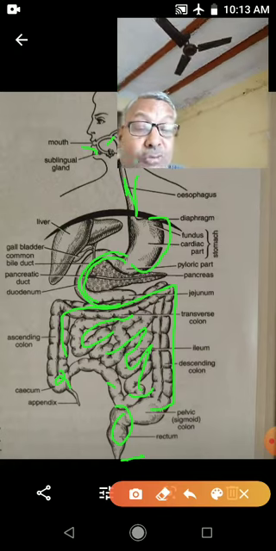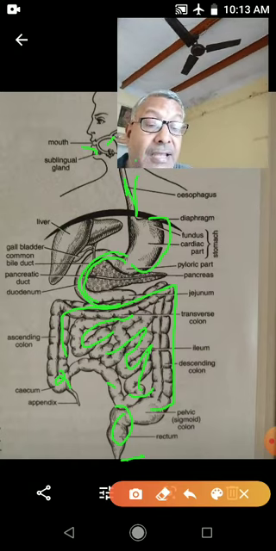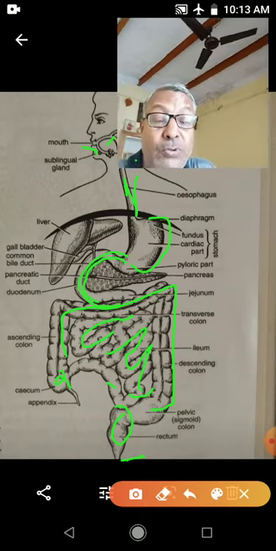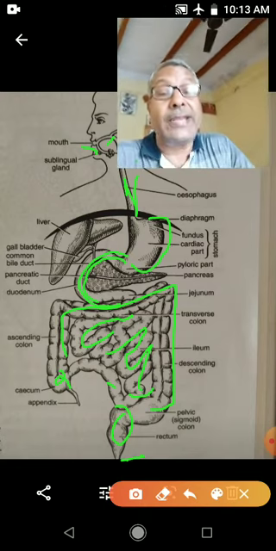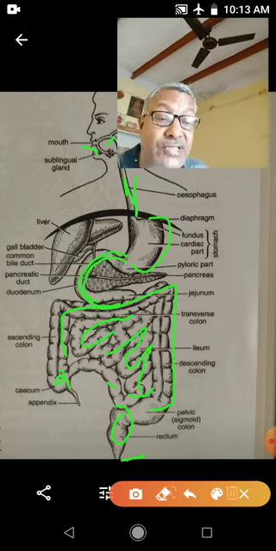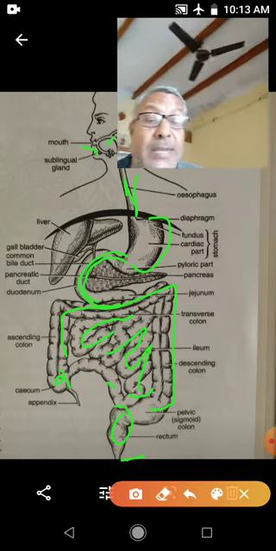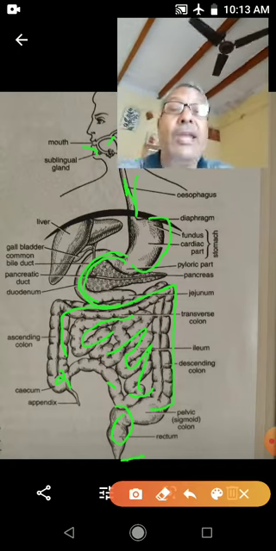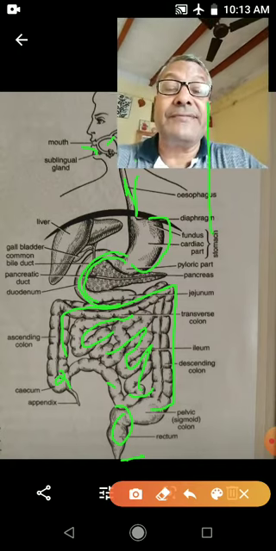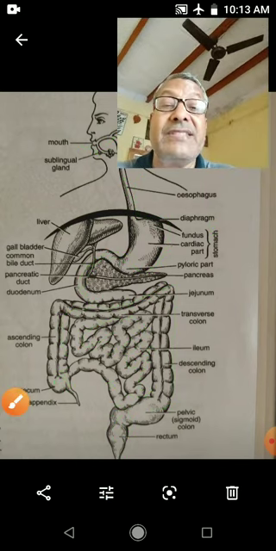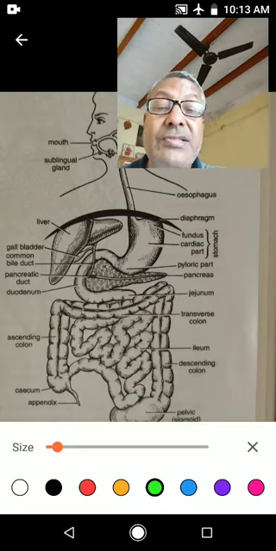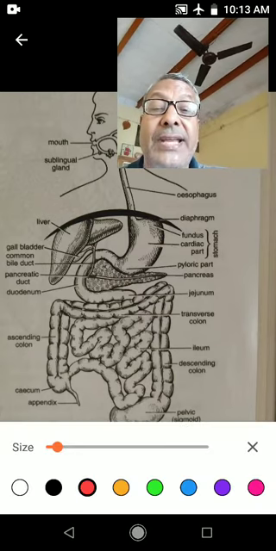The alimentary canal of human beings has many parts. So children, you have to keep in mind, the digestive system of human beings consists of the alimentary canal and associated glands. Associated glands means the glands which help in the digestion of food.